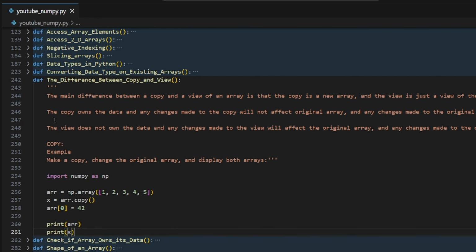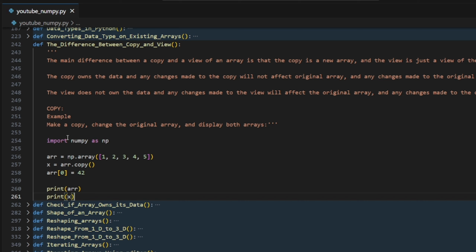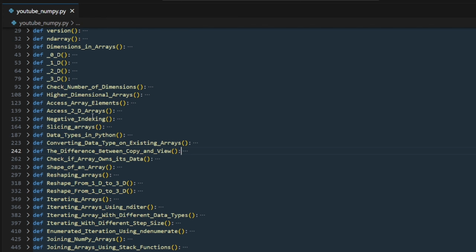Like if you're buying a mobile, and you make changes to it, will it apply to the entire smartphone line of that company in the world? No, right? It's just a copy of that smartphone. If you make changes to the original source code or software, then it might change the whole coding of that mobile. So it's just a copy or a duplicate. Just make sure it's a copy of that, but not the original one.